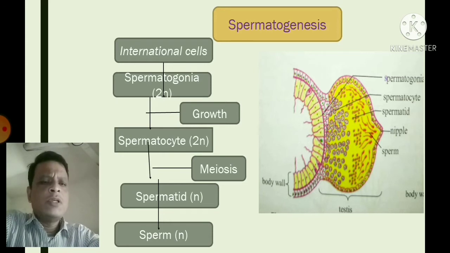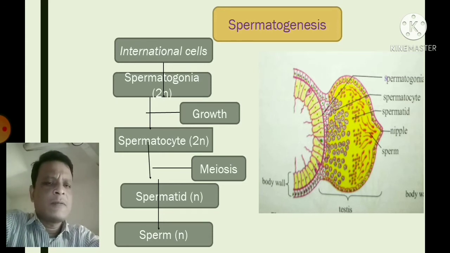First of all, you should have a clear understanding of the spermatogenesis process. The interstitial cells, which are special cells found in the epidermis and gastrodermis of the Hydra, give rise to the testis.